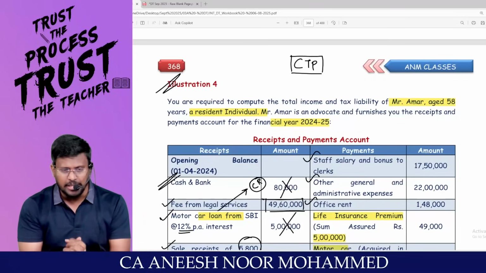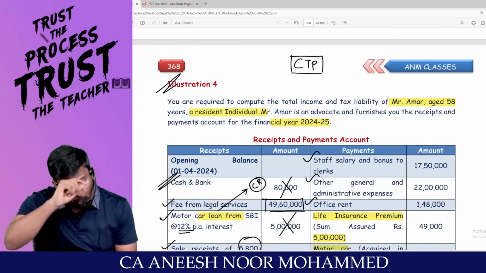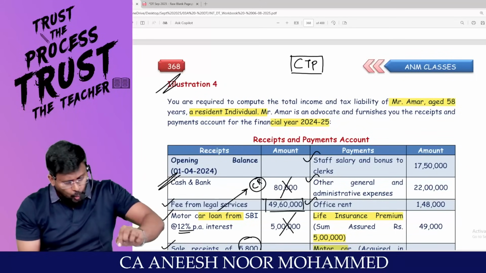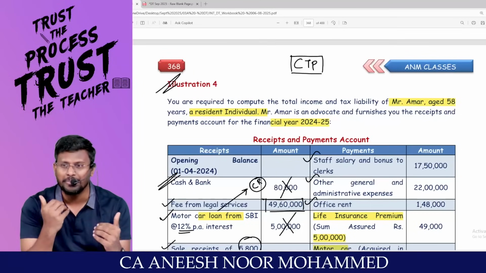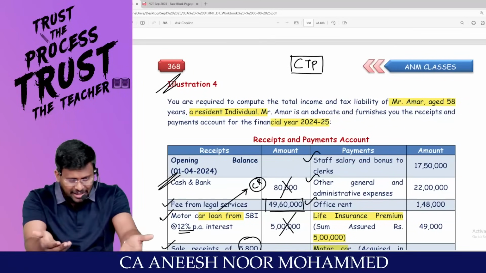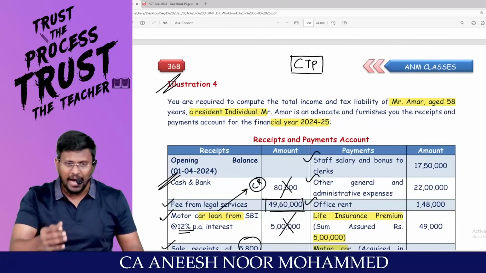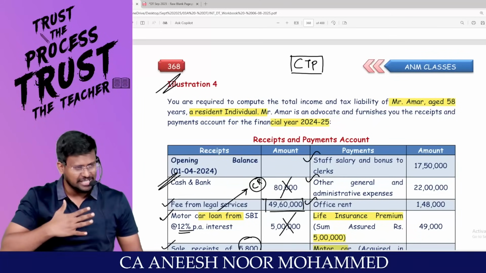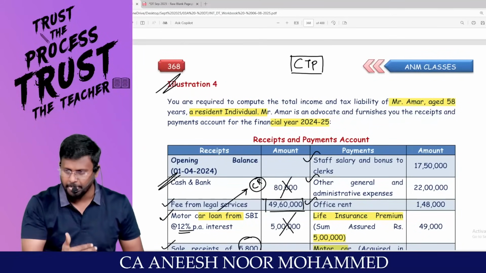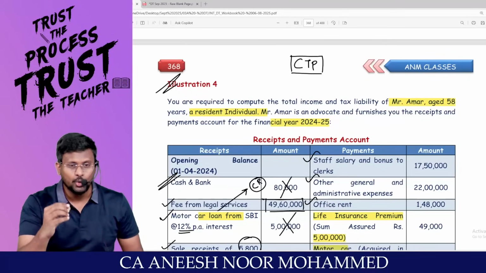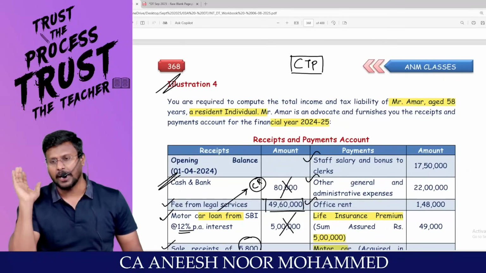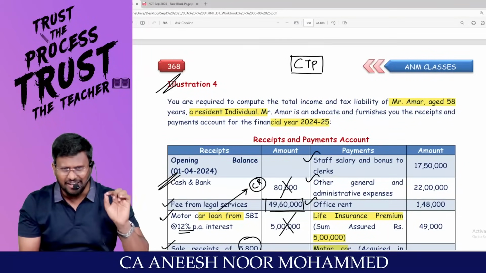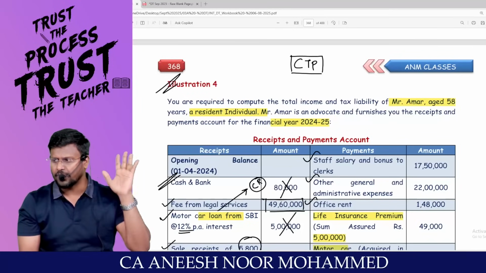My dear lovable students, number 2, revise question number 1. Once again, you will get a lot of control. Redo question number 2, you will be making mistakes. When I do question number 3, revise 1 and 2 and then do question number 3. Like that, if you are doing it on a cumulative basis, trust me, after 7 to 10 questions, you yourself will say that this is the adjustment I'm supposed to do. There is no doubt about it. You start feeling 10 to 20% comfortable in this topic.